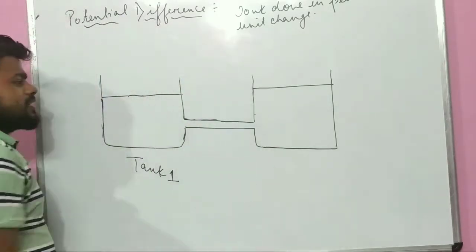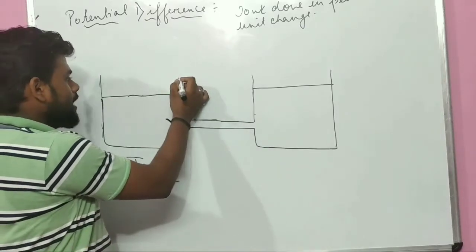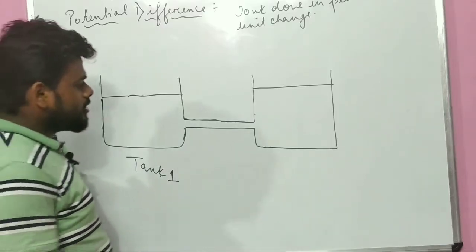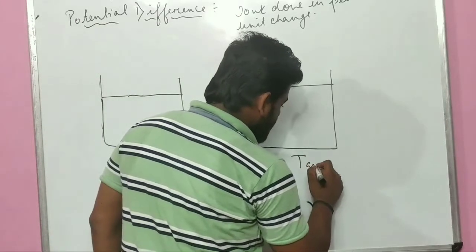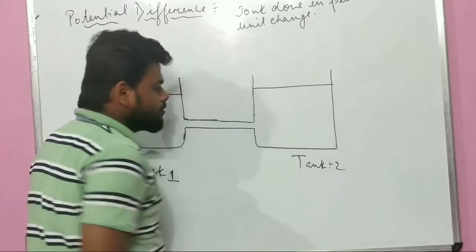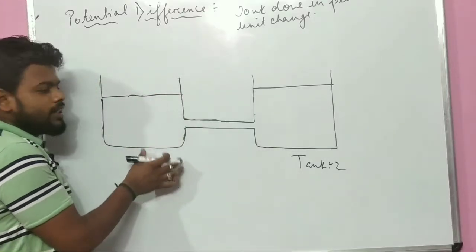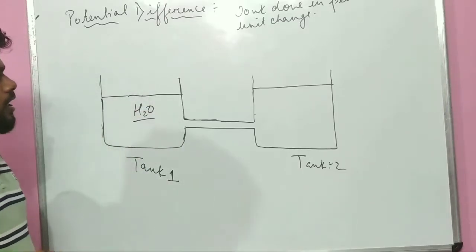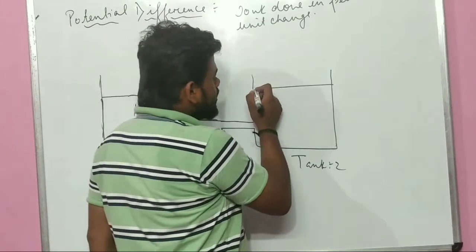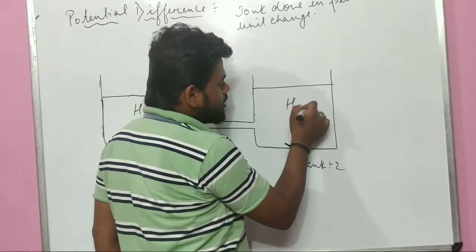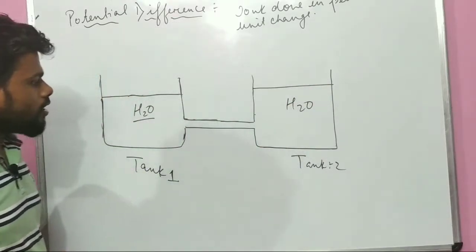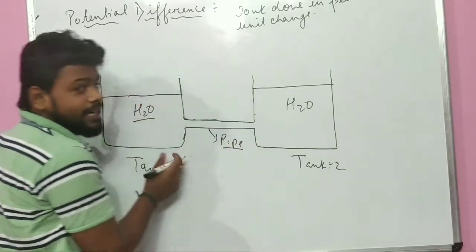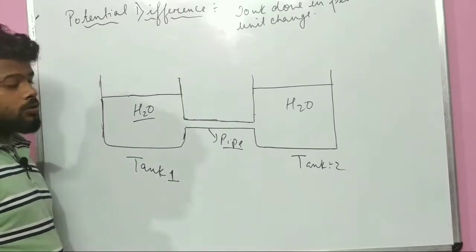Let me take an example. This has a tank 1 and this has a tank 2. Tank 1 is filled with water, H2O. Chemistry, let us do a little chemistry here, H2O. Tank 2 is also filled with water, that is also H2O. And a pipe has been connected from tank 1 to tank 2.